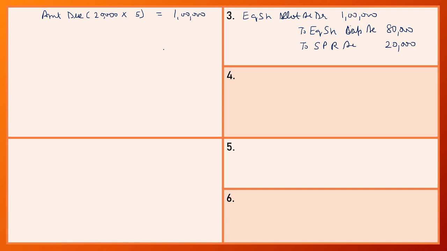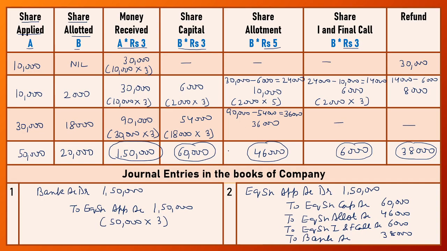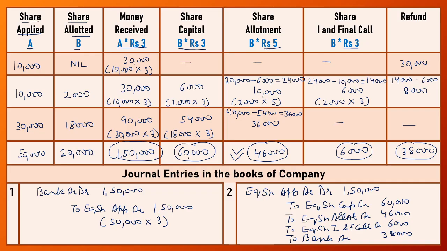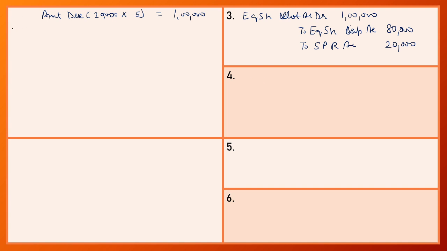Now first we see how much amount we get at the time of application. So we get at the time of application 46,000 as advance money of allotment, and on 600 shares the shareholder does not pay allotment money. So first we deduct the amount which we get in advance. Less amount paid with application. The company received 46,000 of allotment money at the time of application. So the due amount is 54,000.